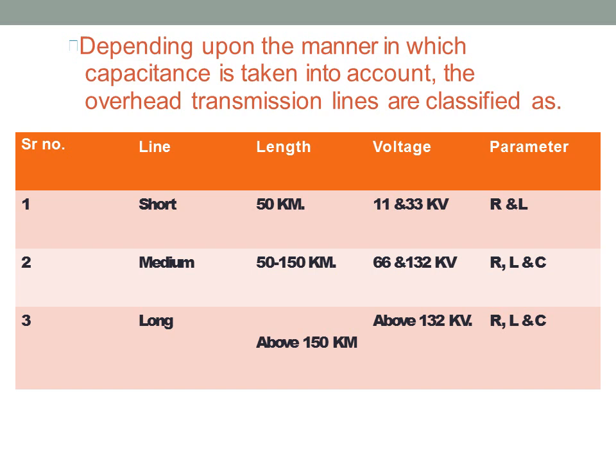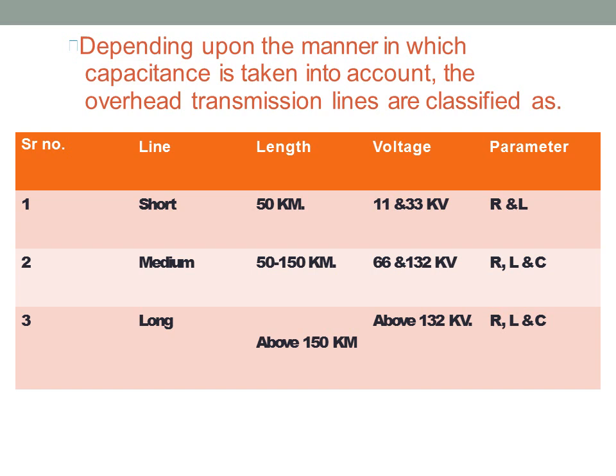Then we'll see, depending upon the manner in which capacitance is taken into account, the classification of overhead transmission line. As short transmission lines are very small and working voltage is very less, therefore capacitance is neglected in short transmission line, whereas in medium and long transmission line capacitance is considered.